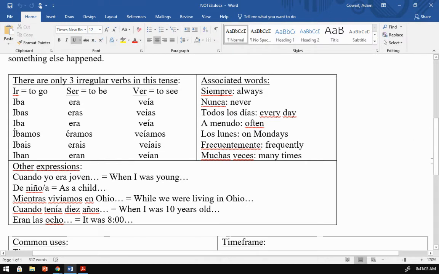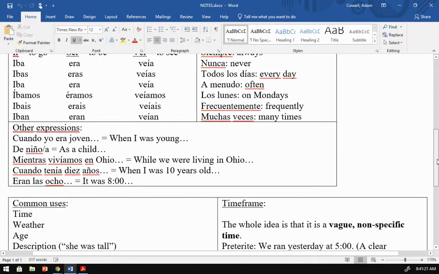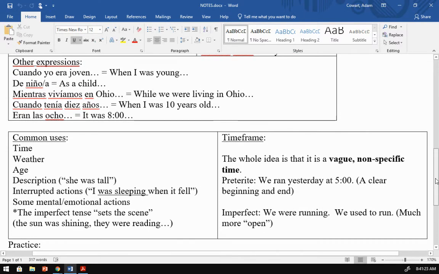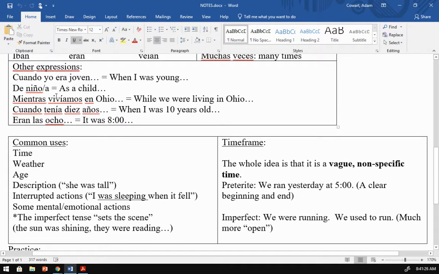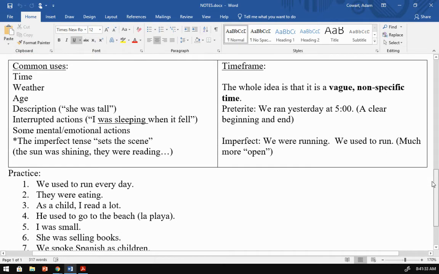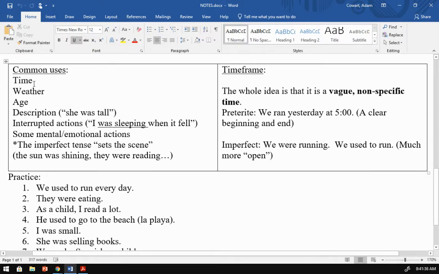The whole point to this, guys, is you cannot nail this down to a moment. There's nothing momentary about saying the house was white or we used to study together. Things like that. There's nothing that was just one moment about that. That's what the preterite is, but not this. Some other expressions just to throw them in. De niño, as a child. Cuando yo era joven, when I was young. And so on.